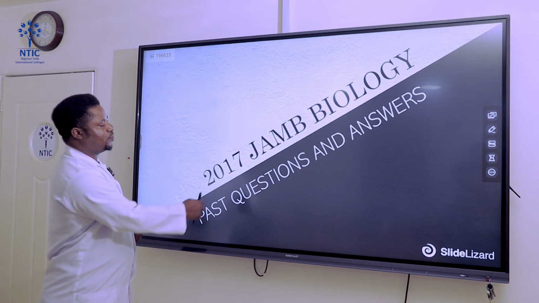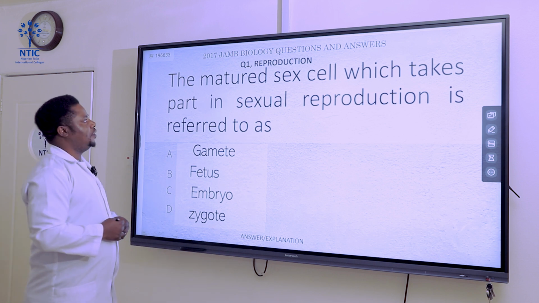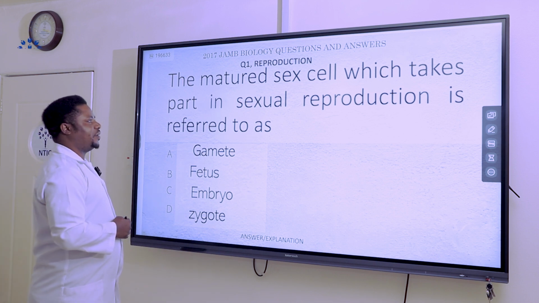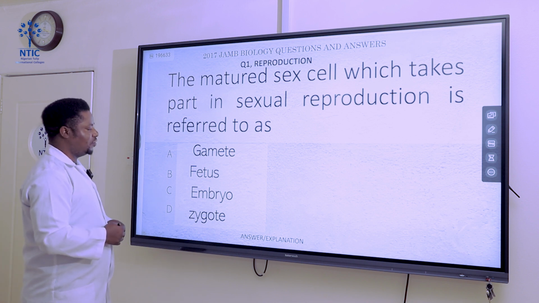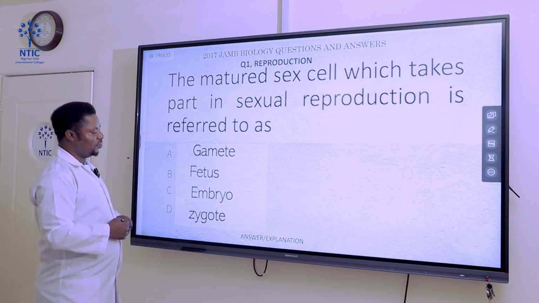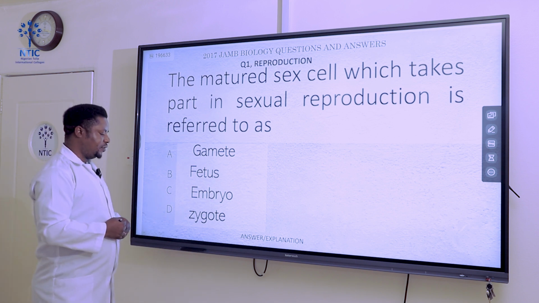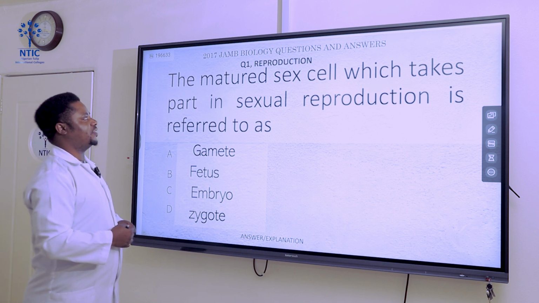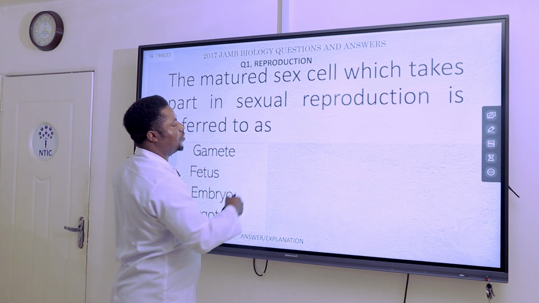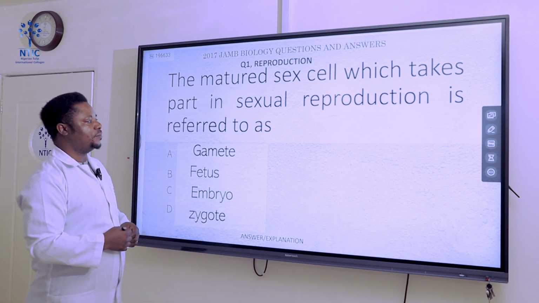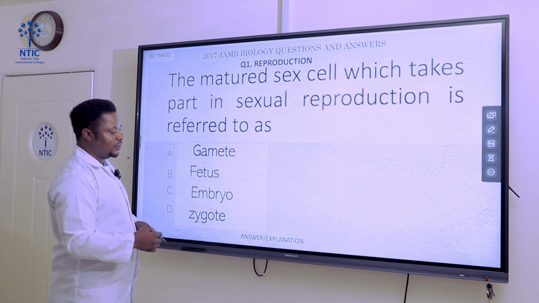Okay, let's see the first question. The first question says, the mature sex cell which takes part in a sexual reproduction is referred to as, let's look at the options. Option A says gametes, B says fetus, C says embryo, D says zygotes. Do not forget that the emphasis to this question is actually placed on mature sex cell, okay? And that is the sperm cell in male animals, and egg cell in female animals.